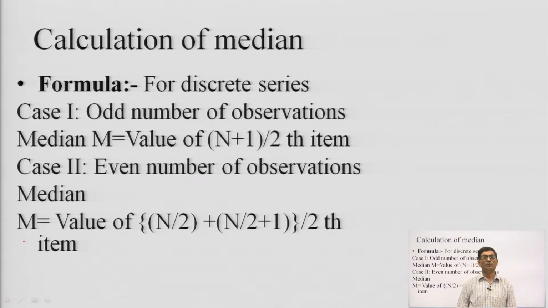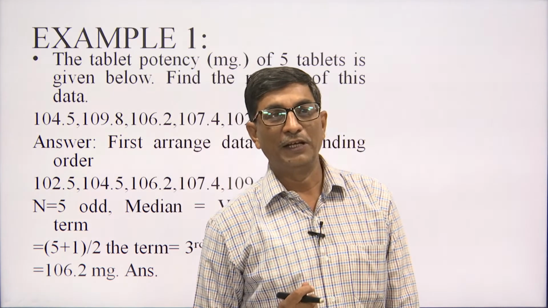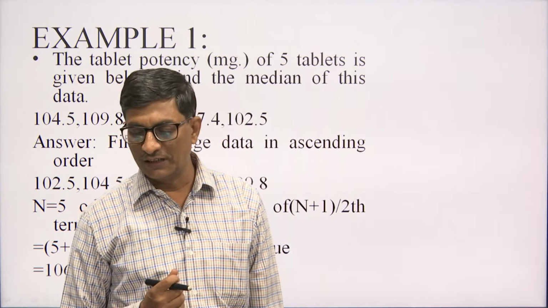If the number of observations is even, then the median equals the value of the average of the n upon 2th and the (n upon 2 plus 1)th items. I will explain with examples.